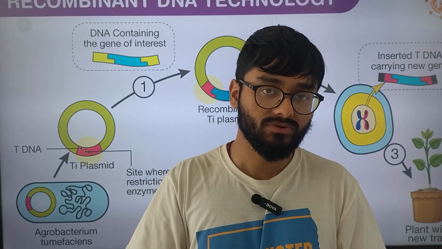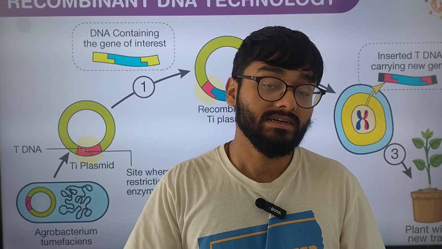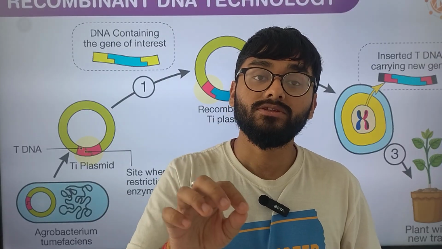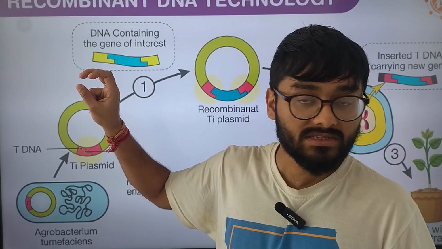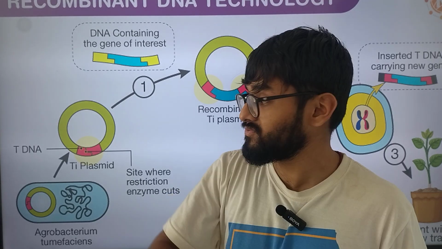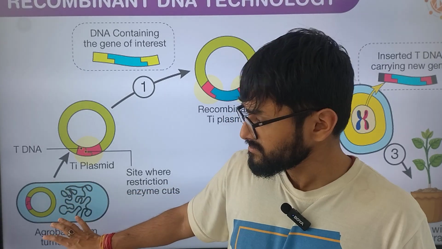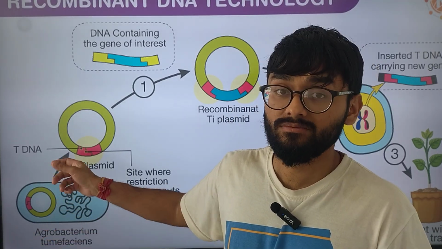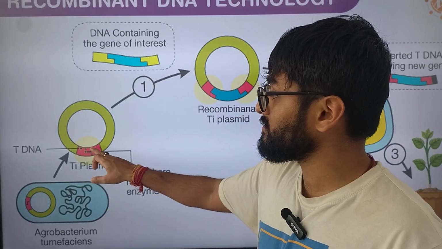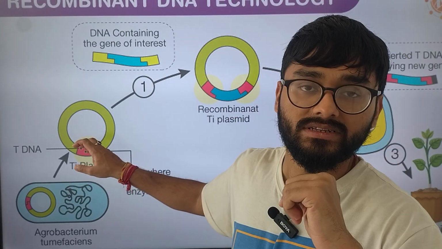Was it very difficult to understand what I just explained? It's not. All you need to know is that you need to get your gene of interest, insert it into this plasmid which comes from your bacteria. Okay, preferably something that contains this self-replicating or autonomous sequence. After you have inserted, how do you know it is inserted?